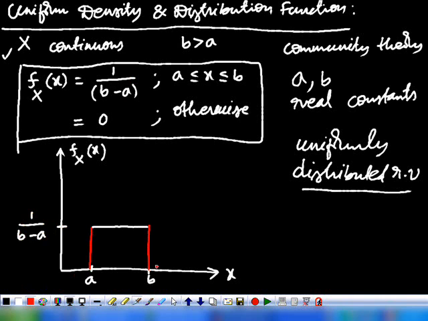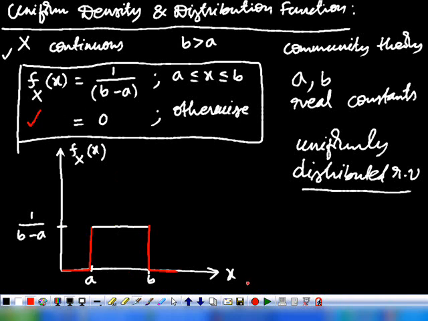Therefore, there is an abrupt rise at a and an abrupt fall at b. This is 0 for the remaining values. Understood? We simply represented the mathematical function graphically. So this is the graphical representation, and this is the functional representation.